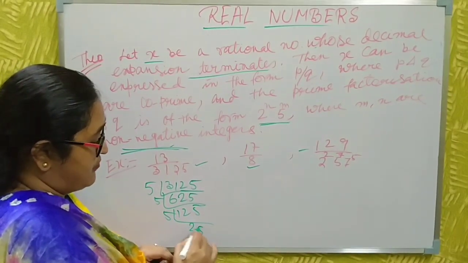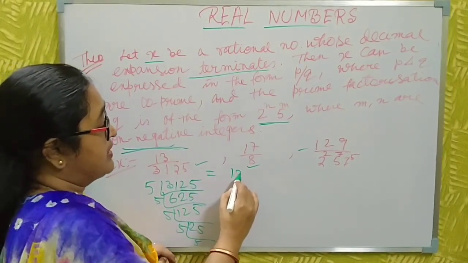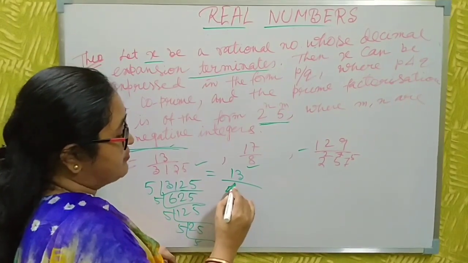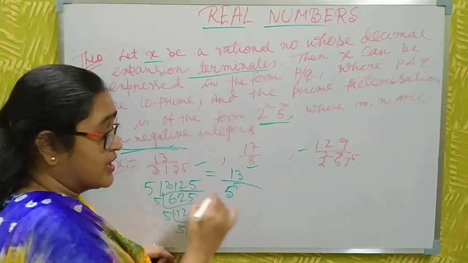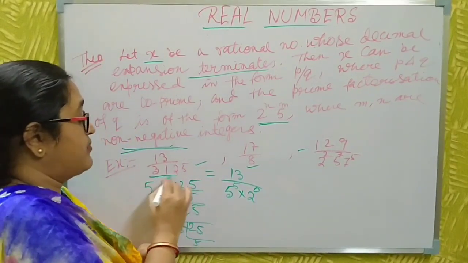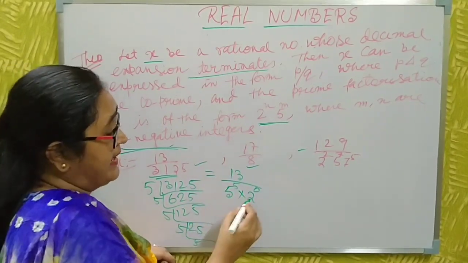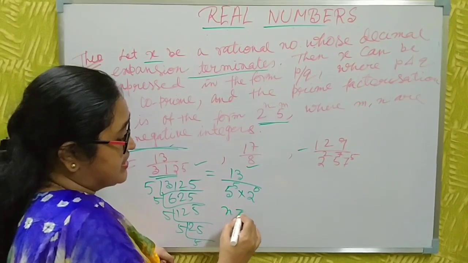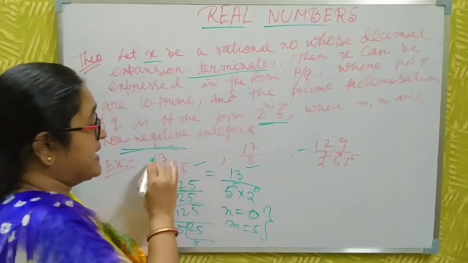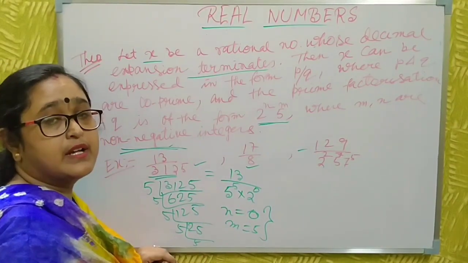Then this number becomes 13 by 5 to the power 5, and here there are no 2's. That means you must write 2 to the power 0. Then the denominator is transferred to this form where n is 0 and m is 5. Okay. Then you just see and say this is a terminating decimal number.